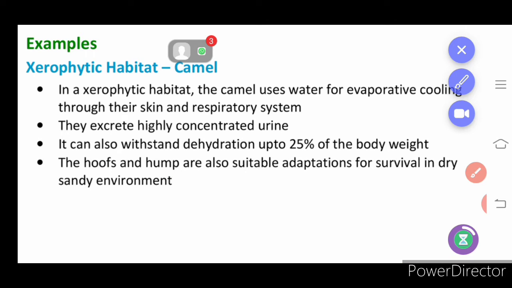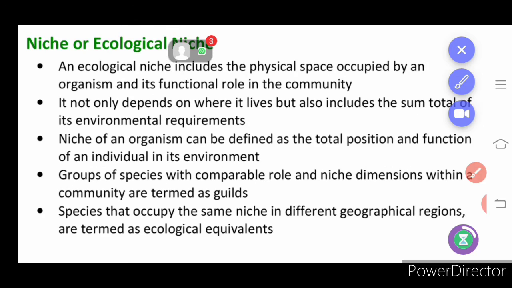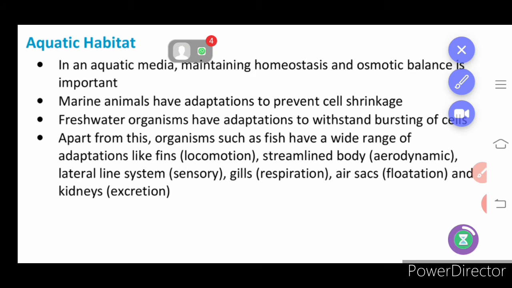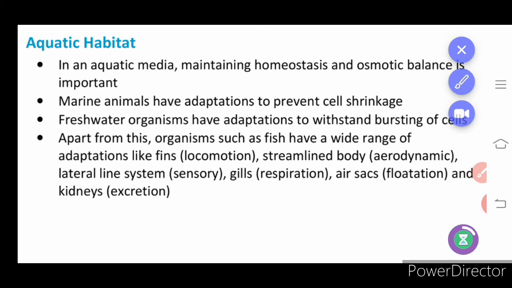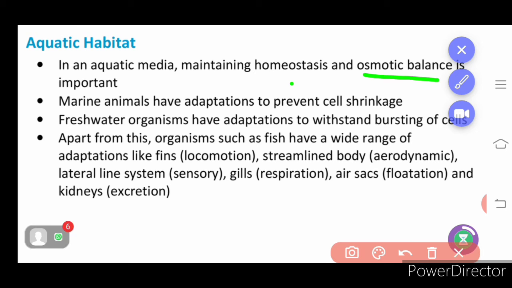Okay, next we have the aquatic habitat. In the aquatic habitat, the aquatic media, maintaining homeostasis. What is homeostasis? That is balance, with osmotic balance. What is osmotic balance? It is concerned with the water and salt balance, that is what is called osmotic balance. Then it is very important.